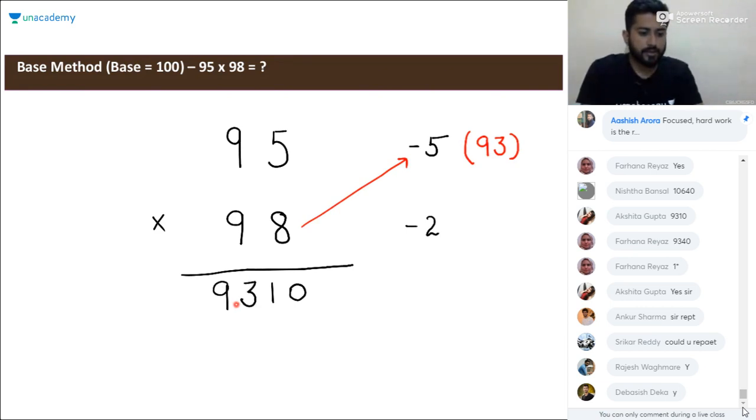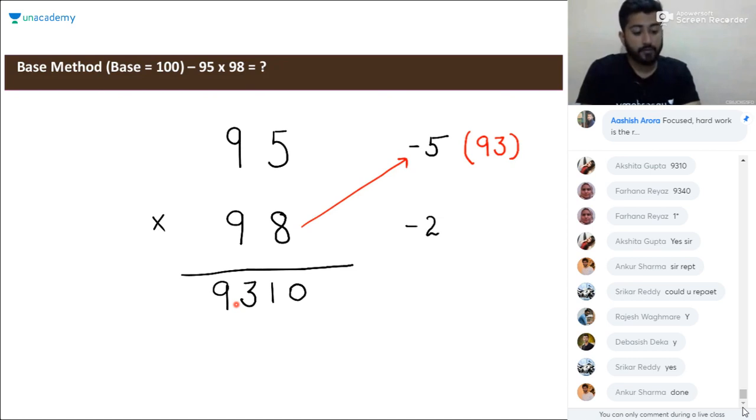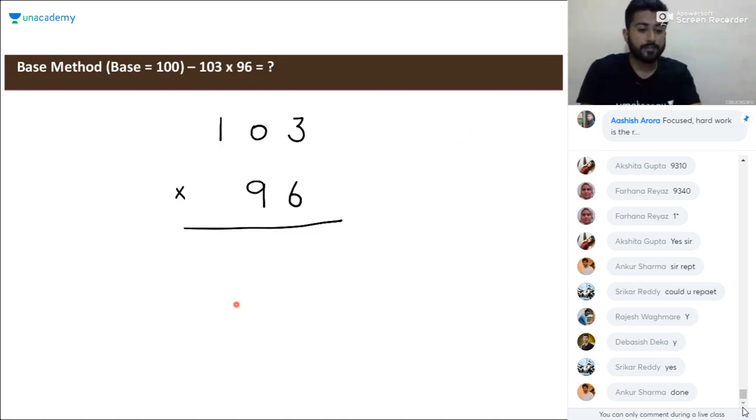Shikhar, Ankur, is it clear or should I repeat it again? Okay, nice. If it is clear, go for this one and tell me what should be the product. 103 into 96.